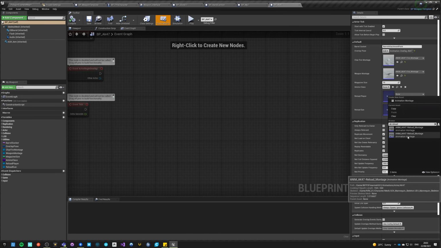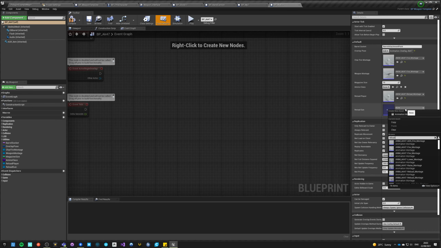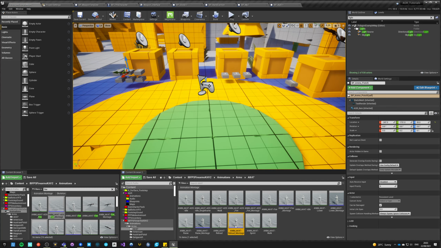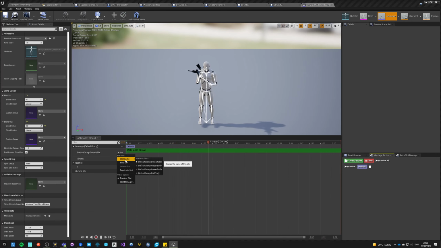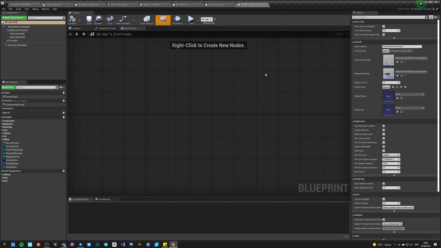So this is for the weapon, this is for the arms, and reload, and this is for the weapon. Okay, and we need to go for the arms, and this is not an additive animation, but it has to be upper body. Okay, so AK is done.